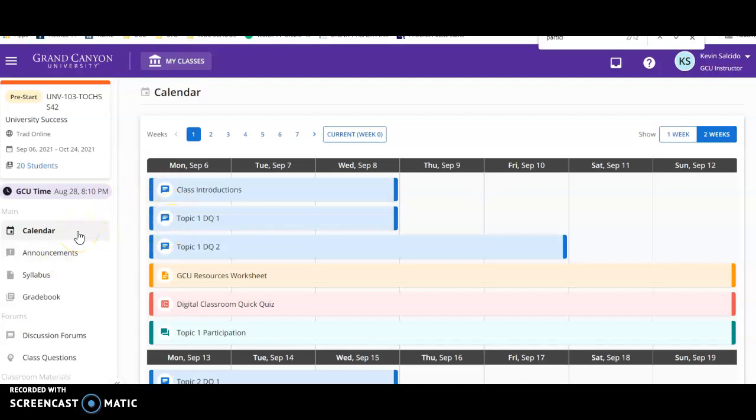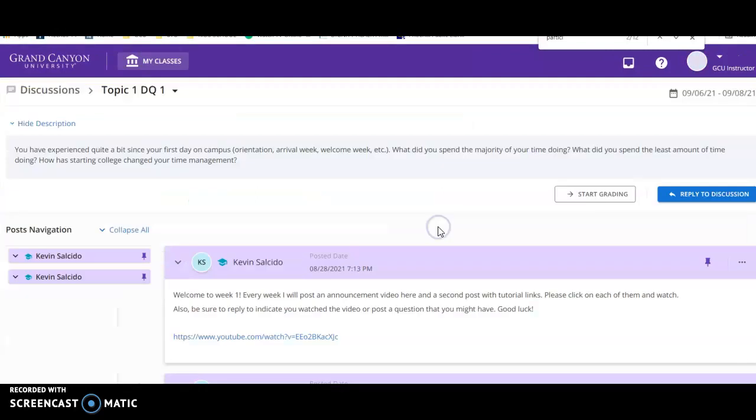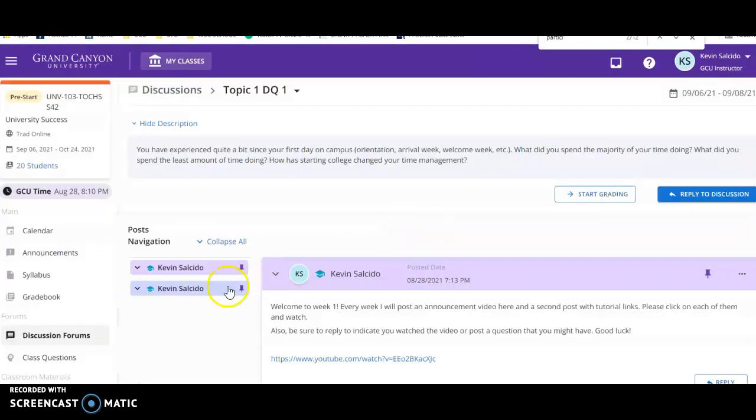Okay, because remember, I want you to read these pinned posts here. So when you click on topic one, DQ1, however it takes you to get there, you're going to see these two pinned posts. Now, each week, look at these pinned posts. One's going to be a video announcement of me talking, going over weekly objectives, some help, some advice on it, and then usually the second post or a third post, there might be two or three, depending on how many's pinned up there in the top.